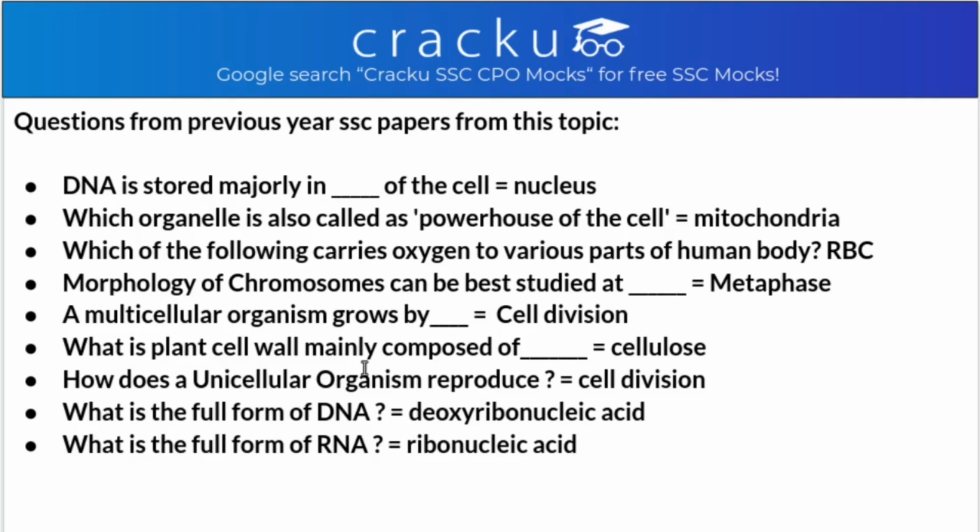What is the plant cell wall mainly composed of? So it is composed of cellulose. How does a unicellular organism reproduce? So they reproduce by cell division. What is the full form of DNA? Deoxyribonucleic acid. What is the full form of RNA? It is ribonucleic acid. So this is the end of the video.